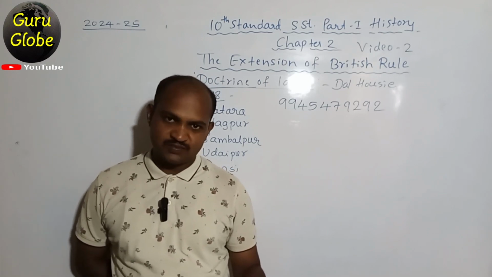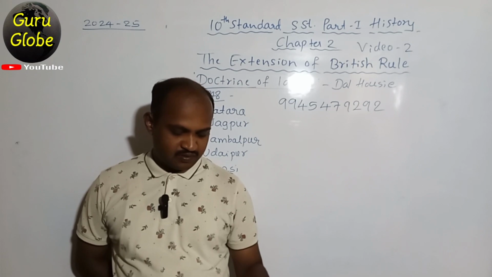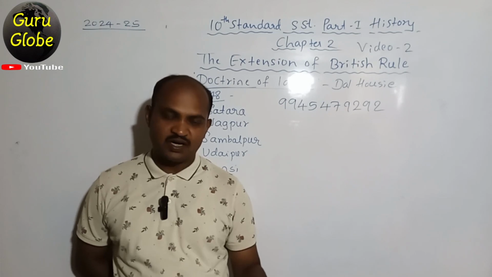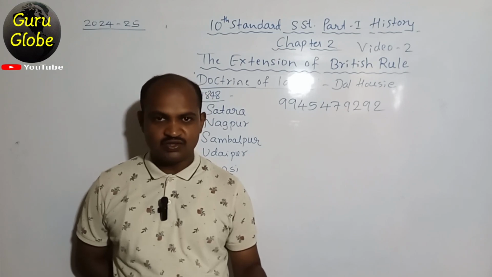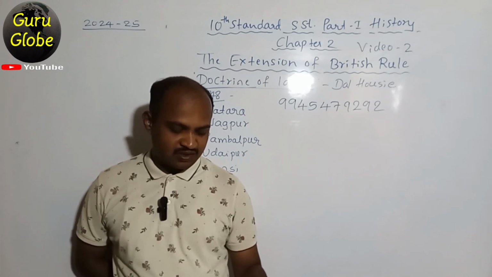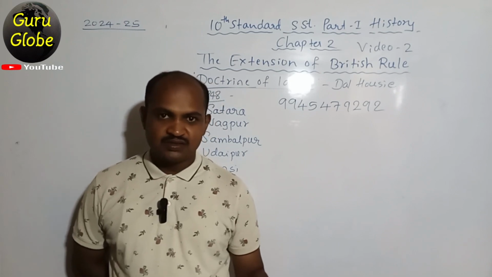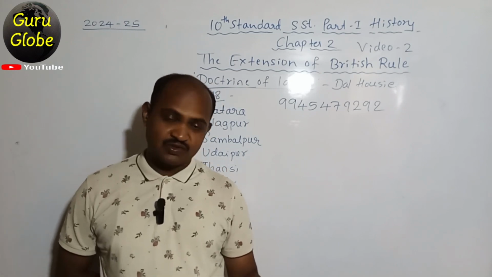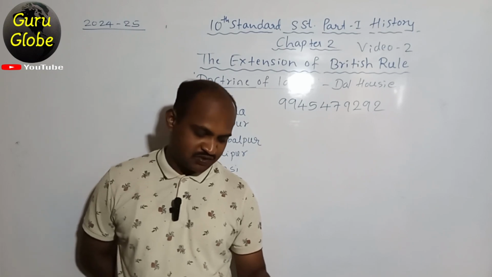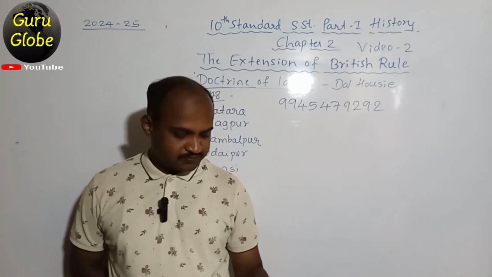The next question: how did the British expand their empire during Wellesley's period? It was asked for 2 marks in the June 2019 exam. Another question: how did the subsidiary alliance control Indian provinces? It was asked in the April 2019 exam for 2 marks. And the same question was asked again in 2020.